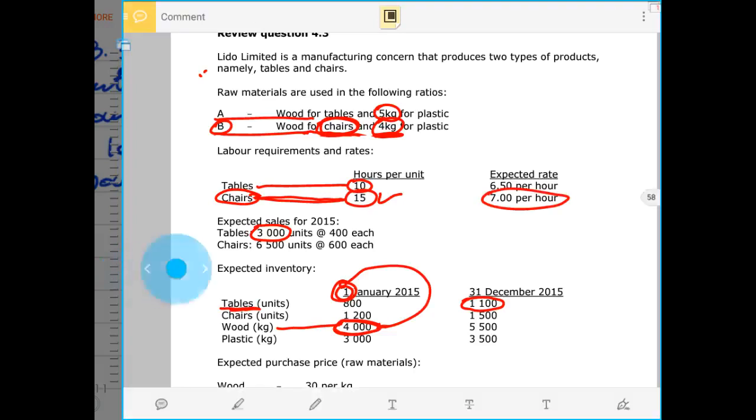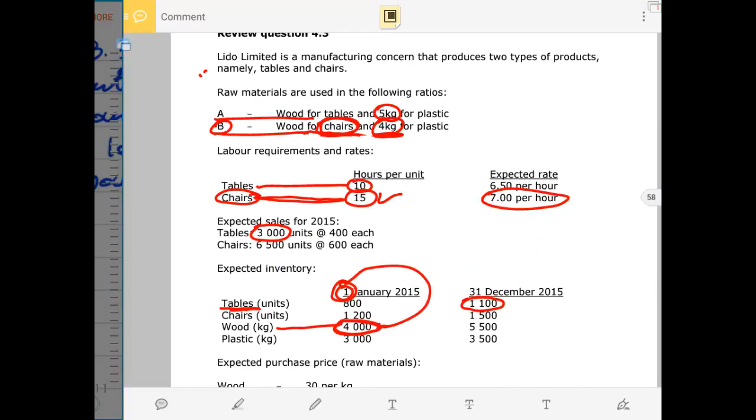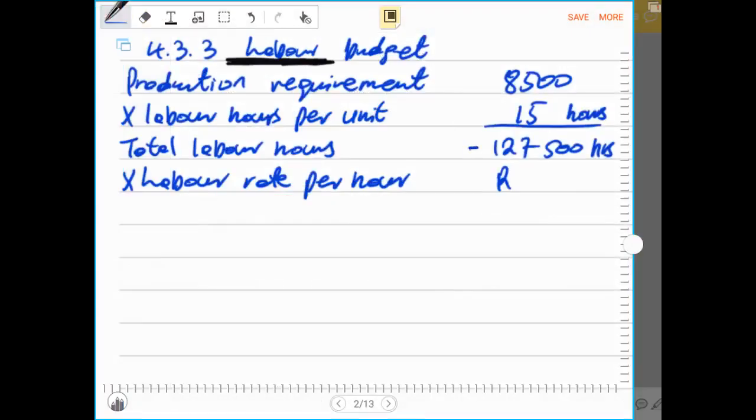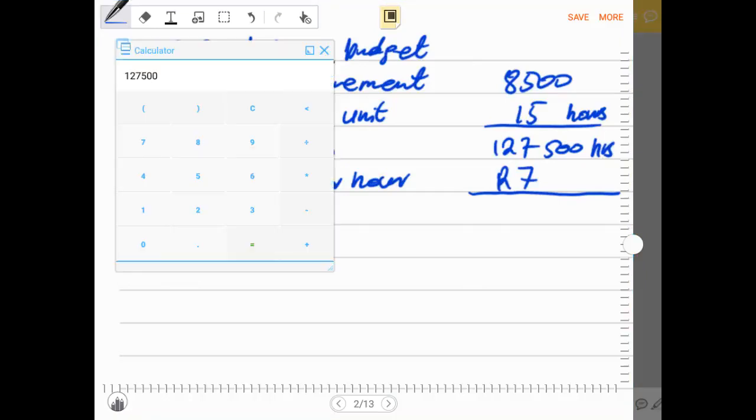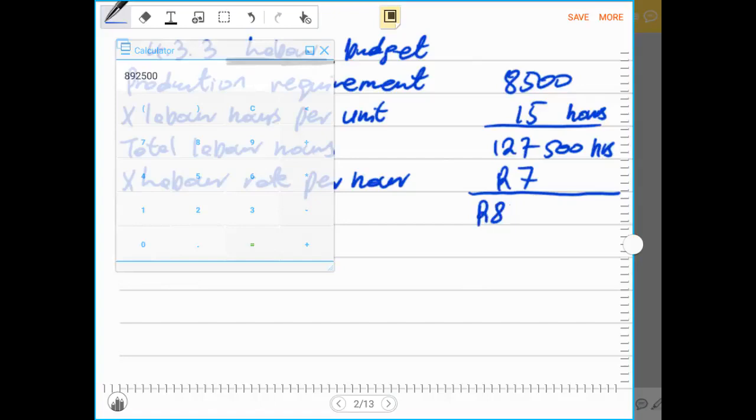And there are 127,500 hours of labor that are required to manufacture the 8,500 units. So if we multiply by 7 rand, this will give us the total labor cost. Multiply this by 7, it will give us 892,500.